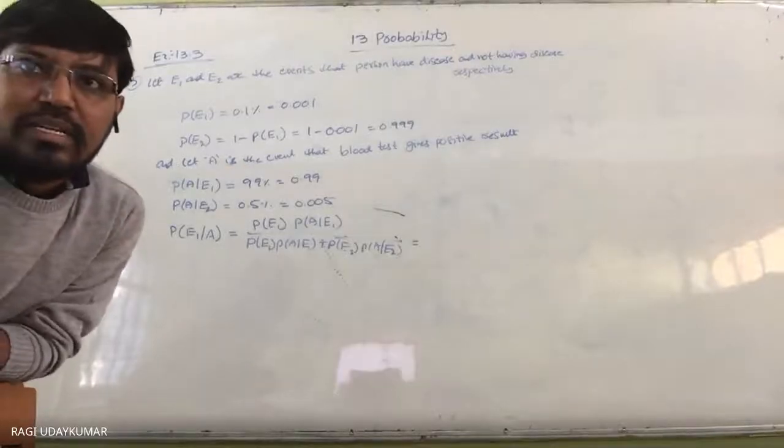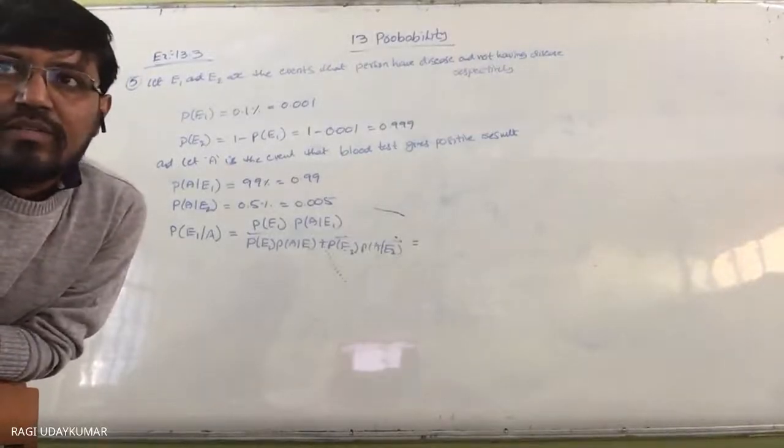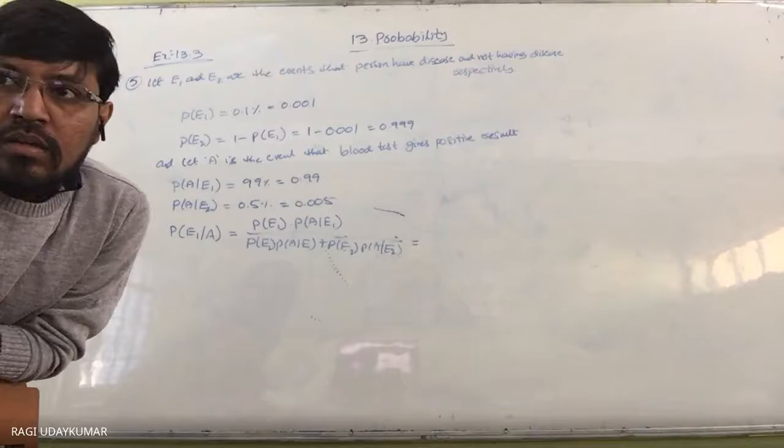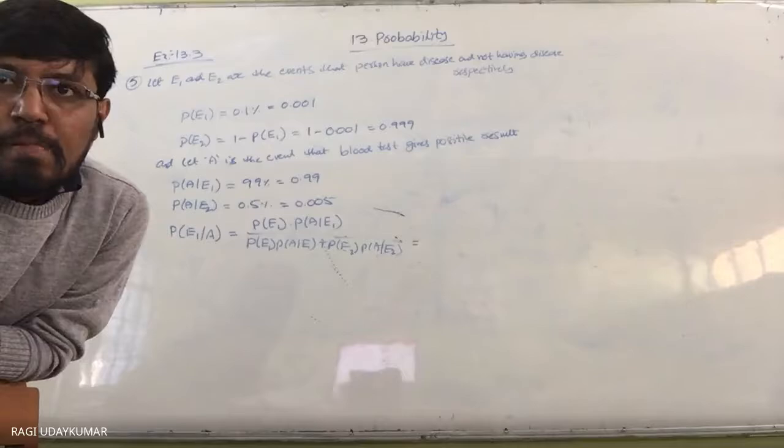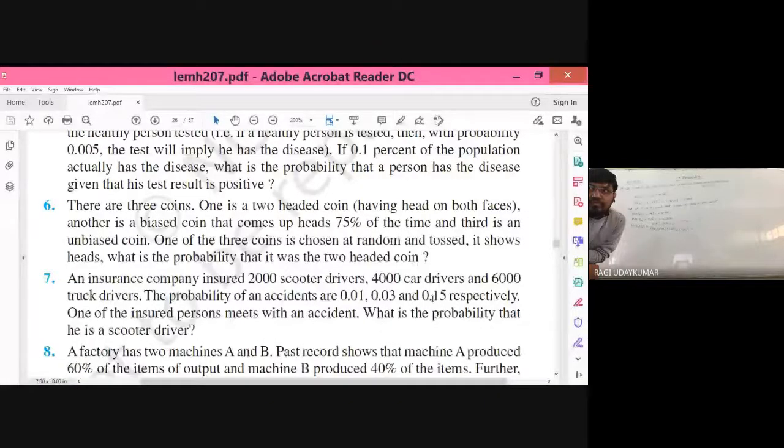So this is also a little bit different question. So what is the question given here? There are three coins. One coin is two-headed. Usually we do not have such types of coins, but here it is said that there are three coins.